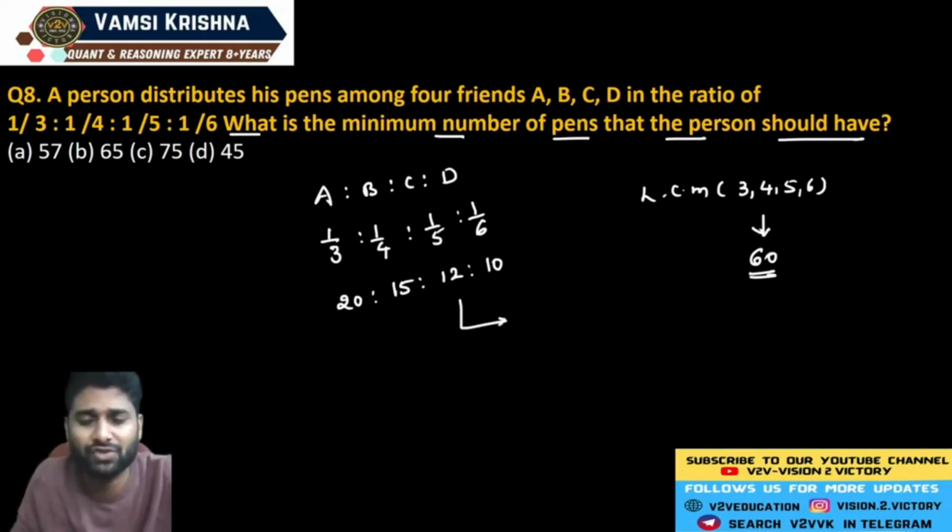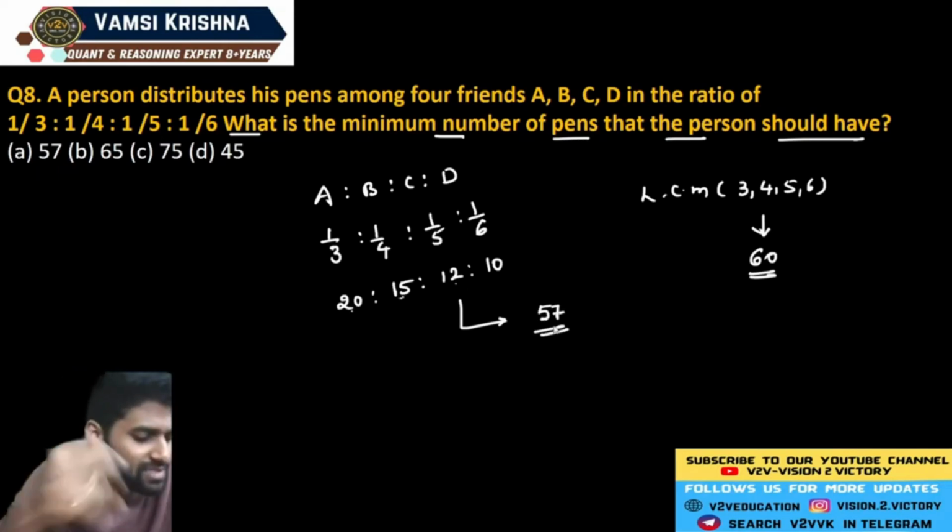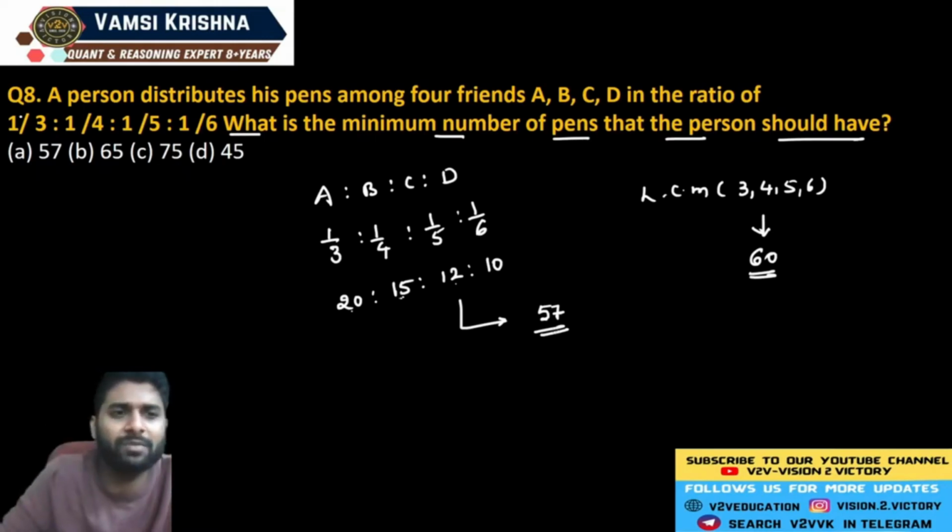So the sum of these values should be how much? 20 plus 15 plus 12 plus 10. Here the value becomes 27, 47 and 57. See, the first value is always the minimum value. That's why the minimum number of pens required is exactly equal to 57, guys.